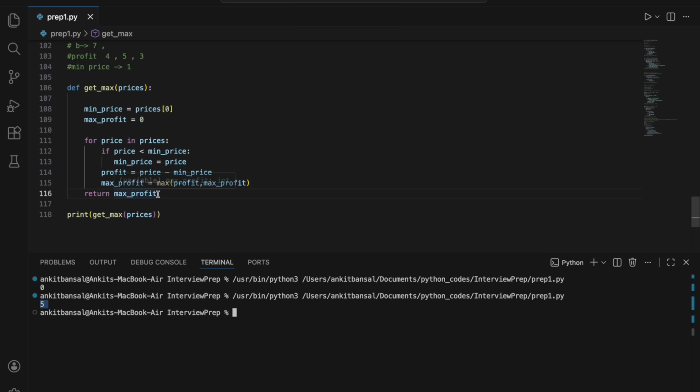Okay, so these kinds of mistakes will happen initially, but as you practice, you will be very comfortable with all of these things, where to keep the return and how to bring the solution from O(n) square to O(n). Great. Let's move on to the next question.